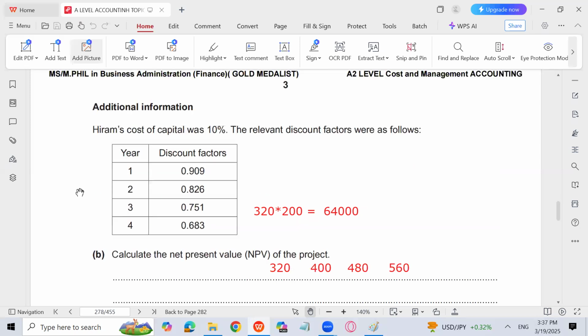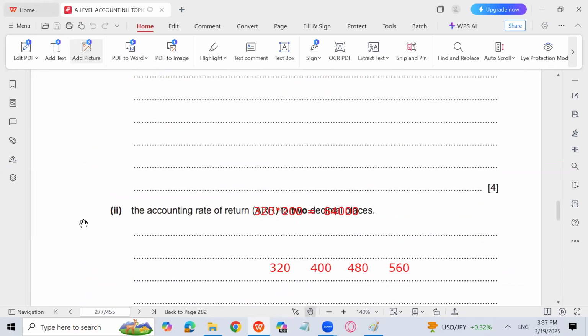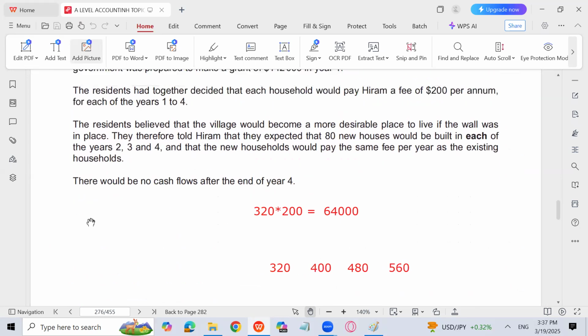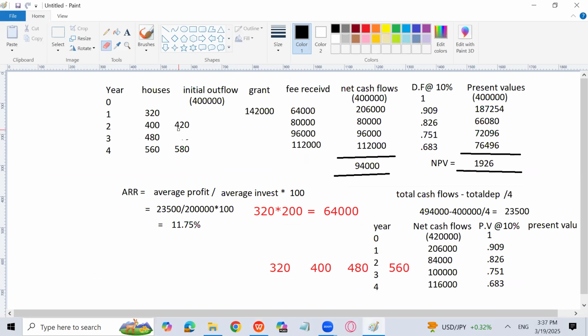No. I'm not saying this. See, over here it is saying that 80 new houses will be built in each of the years 2, 3 and 4. Okay? So it means that 420 plus 80, 500, and then plus 20. So it will become 520. Am I getting my point? Because to 420 we will add 80 new houses and then we will add 20 more into that. So it is going to become 520 houses.